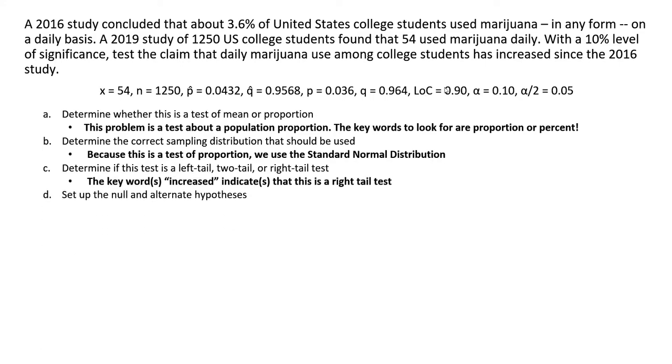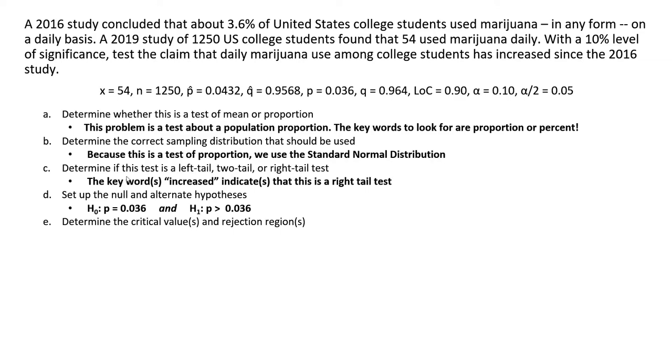Set up the null and alternate hypotheses. So remember, that's the H with the little 0 next to it, and we'll have P equals some number. That's the null hypothesis. And the alternate hypothesis is H with a little 1 as a subscript next to it. P is going to be greater than some number. And that number is 0.036 because that's what we accept as truth. And we also put it as P right here.